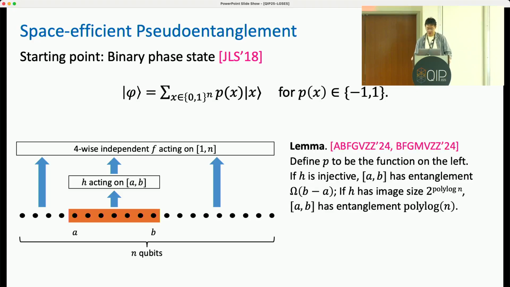Prior work on pseudo-entanglement shows that if you define P to be this function on the left, and this hash function H is injective, the entanglement between A and B and the rest of the system is lower bounded by B minus A, which is volume law entangled. But if H has a very small image size, say 2 to the polylog n, then the entanglement is upper bounded by polylog n, which is near area law entanglement.